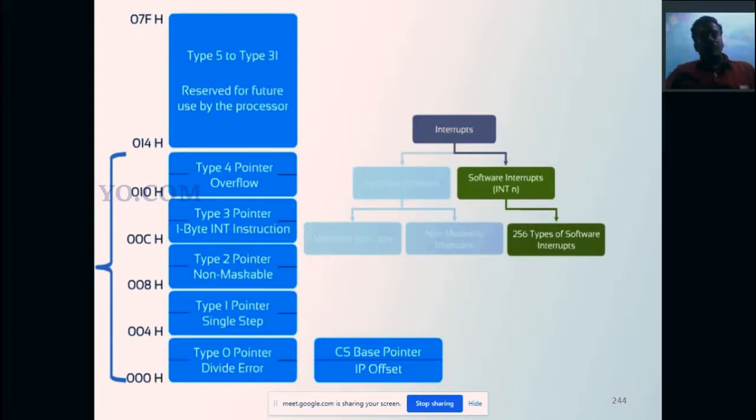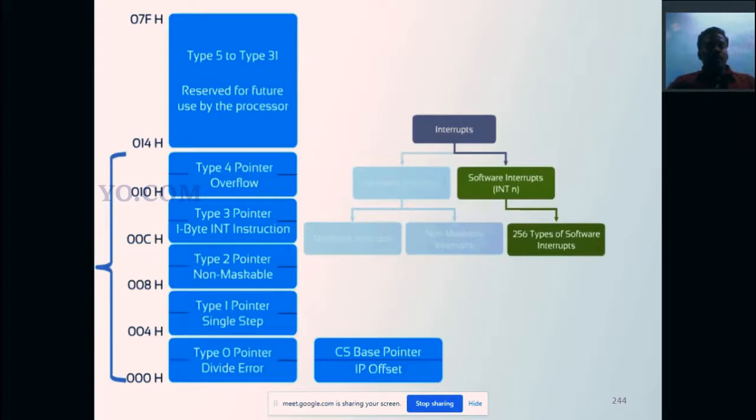First, we are having around 5 types of interrupt. The first one is type 0, the divide error pointer. Type 0 interrupt is a divide error. What a divide error is, we will see in detail next. Then type 1 is the single step interrupt.